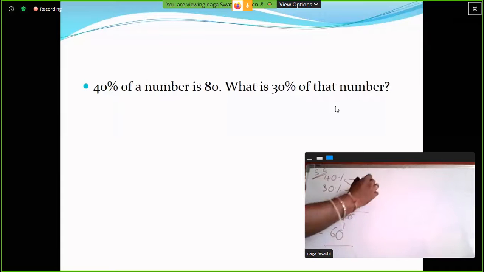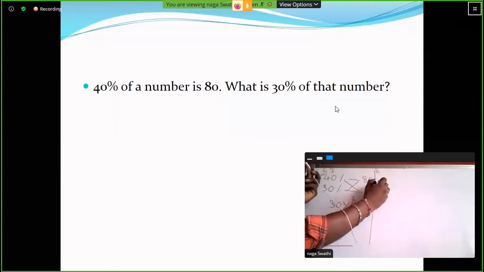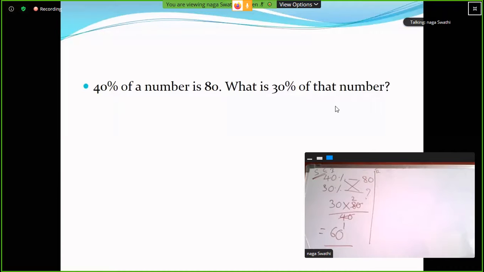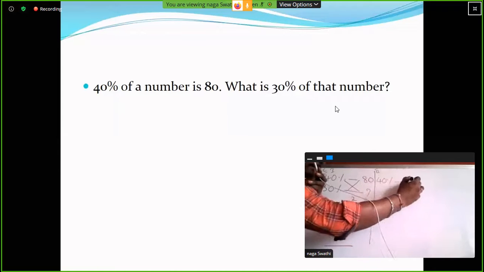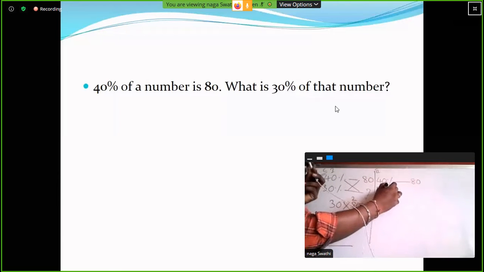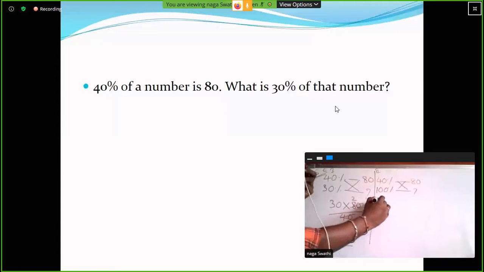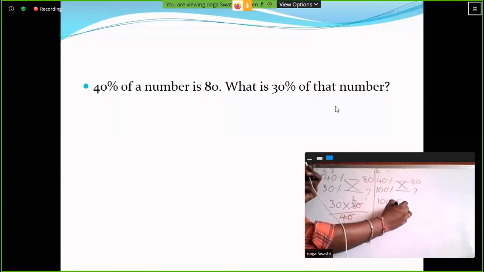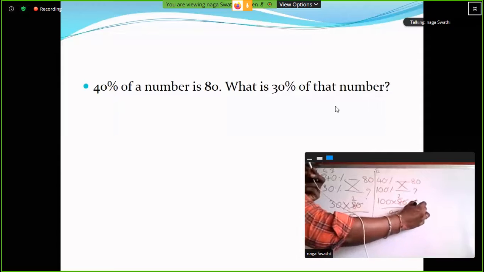Clear? One more method, the second method. Actually, what is that number? We have to find the original number. 40 percent of a number is 80. Then what is the value of 100 percent? So 100 into 80 divided by 40 is equal to 200.